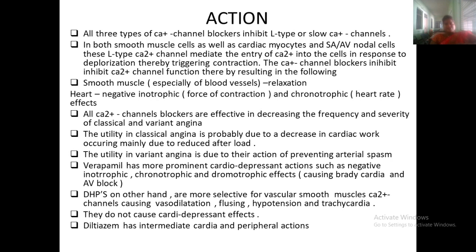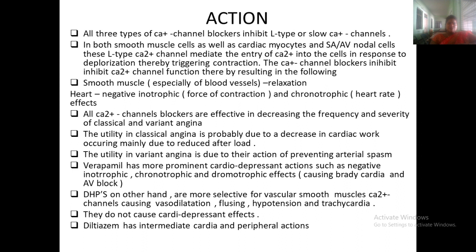Calcium channel blockers will inhibit this function, resulting in relaxation of the smooth muscle instead of contraction. Especially the blood vessels also get relaxed. The heart has a negative inotropic effect, meaning the force of contraction is reduced, and a negative chronotropic effect, meaning the heart rate is also affected.